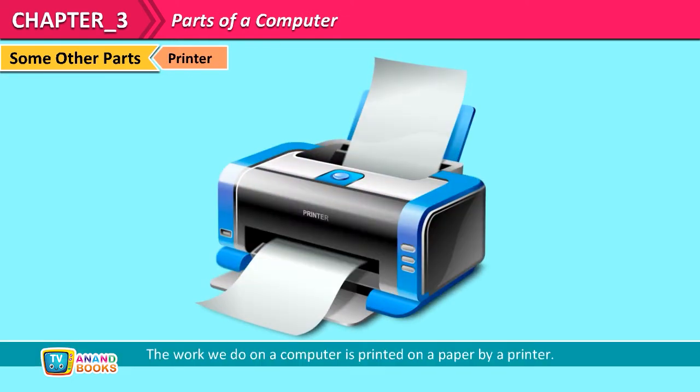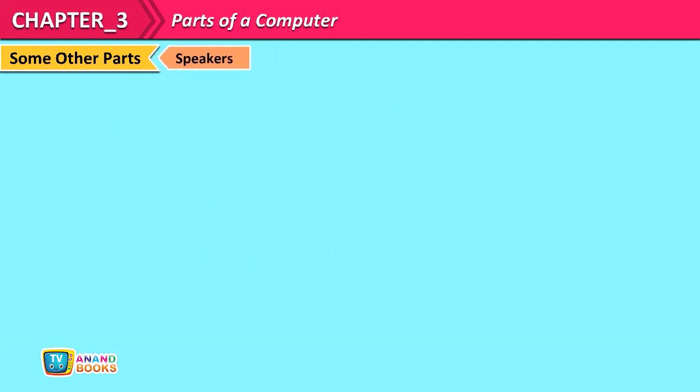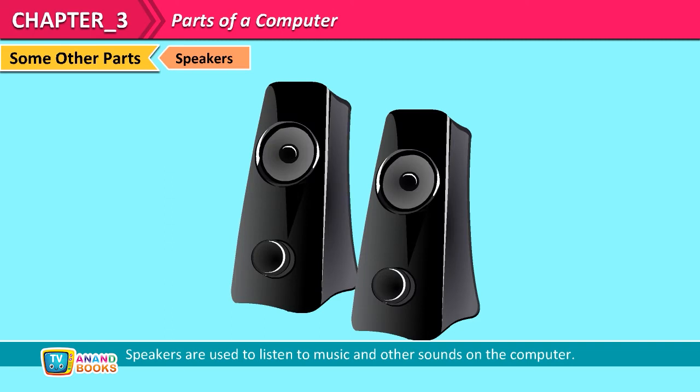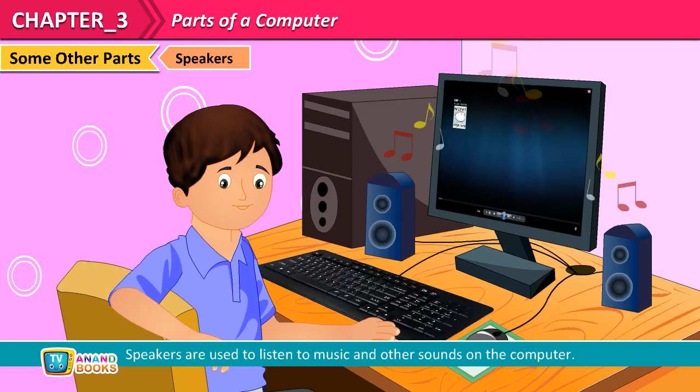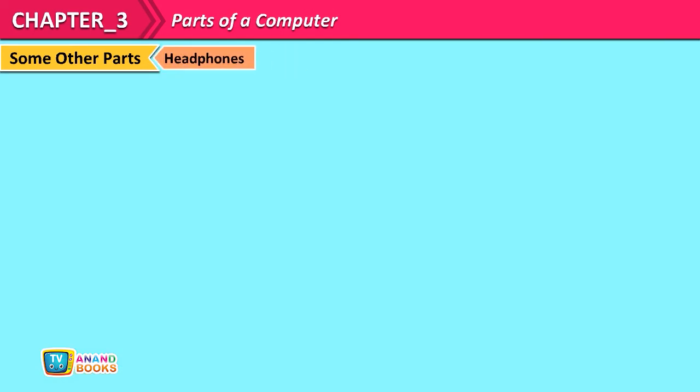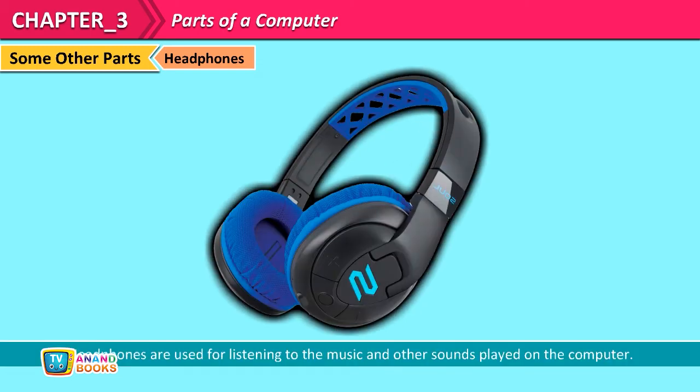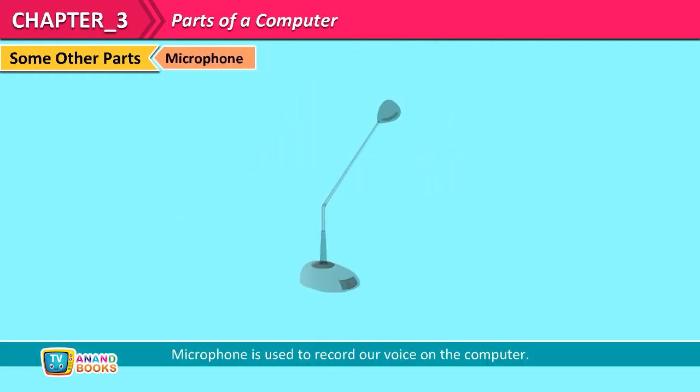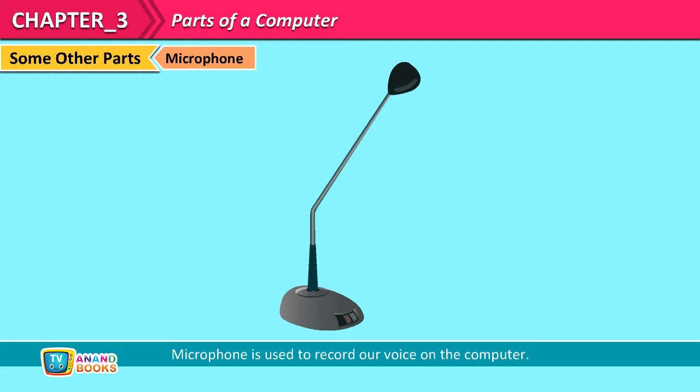Printer. The work we do on a computer is printed on a paper by a printer. Speakers. Speakers are used to listen to music and other sounds on the computer. Headphones. Headphones are used for listening to the music and other sounds played on the computer. Using headphones does not cause disturbance to anyone. Microphone. Microphone is used to record our voice on the computer.